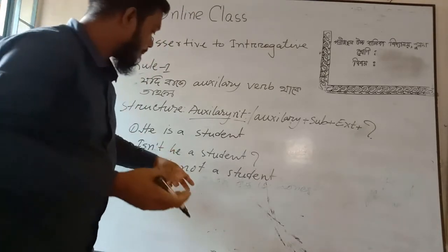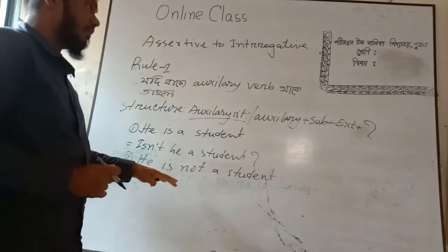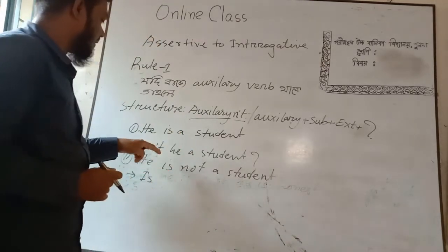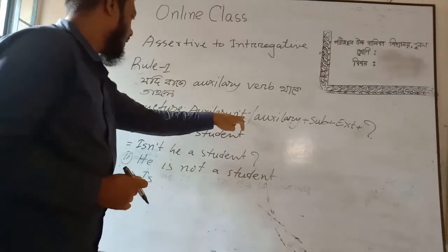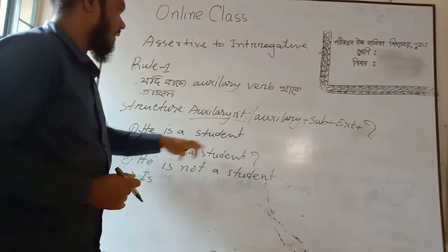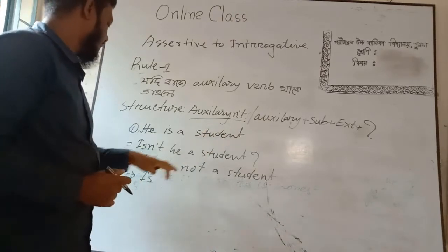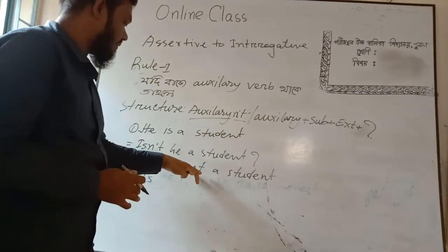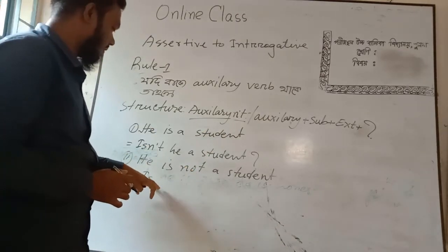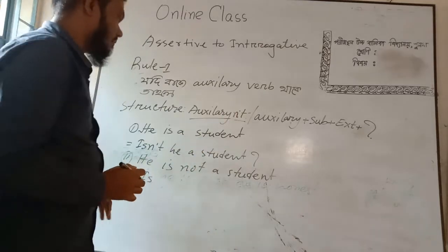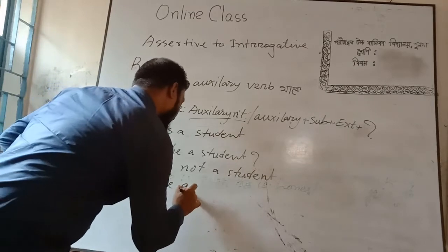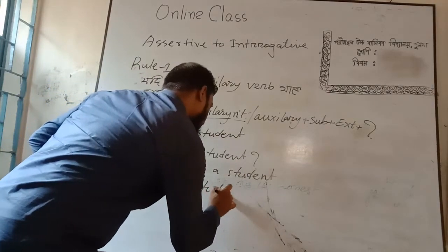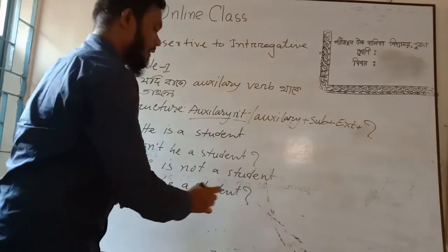I have already told you that if the sentence is affirmative, we use auxiliary n't, then the subject and others. And if the sentence is negative, we use the auxiliary plus subject plus extension. So it will be, is he a student, plus note of interrogation.